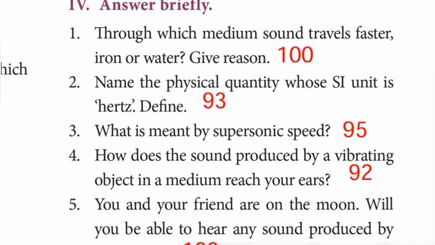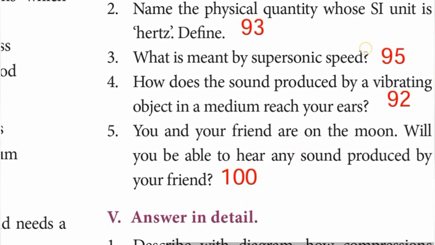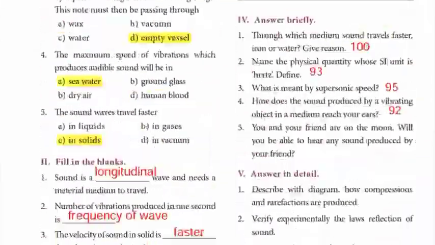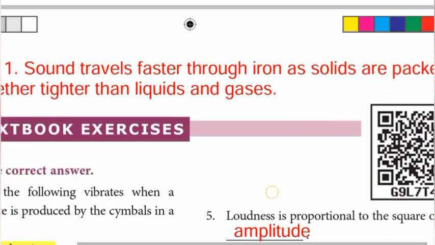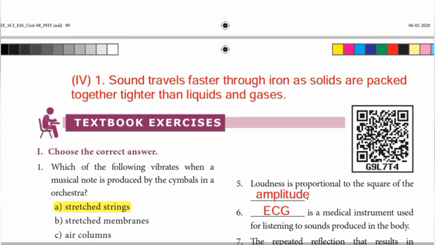Moving to Roman number 4, answer briefly. First one, through which medium sound travels faster, iron or water? Give reason. Page number 100, write it in this. The first one answer, sound travels faster through iron as solids are packed together tighter than liquids and gases. Write the first one answer in the book. Sound travels faster through iron as solids are packed together tighter than liquids and gases.